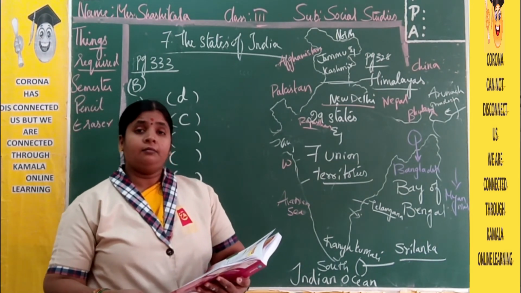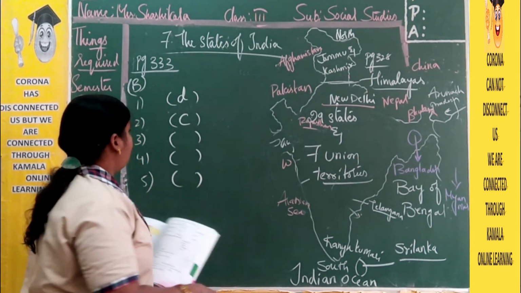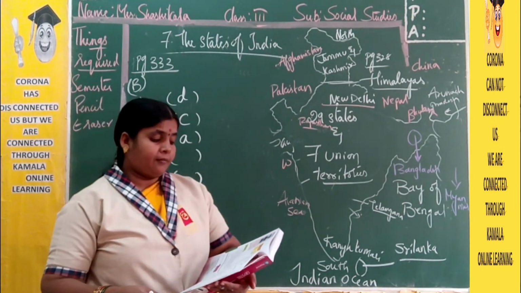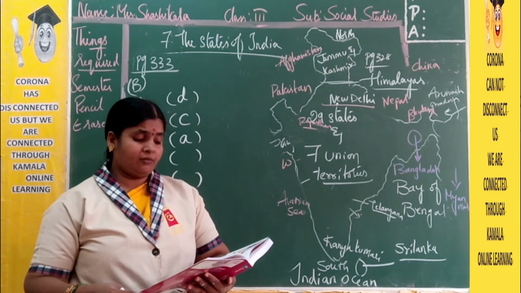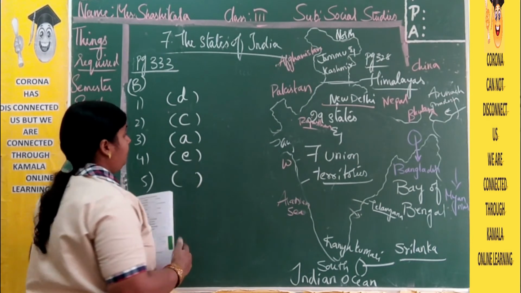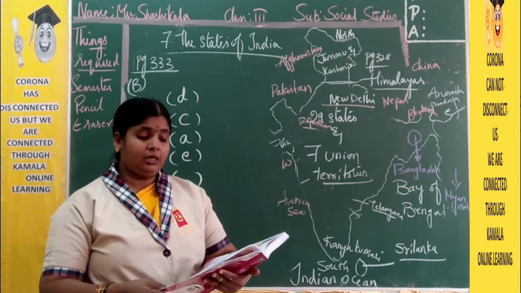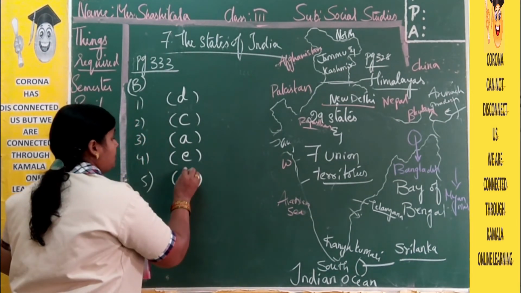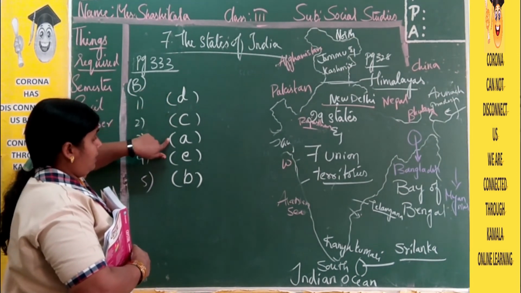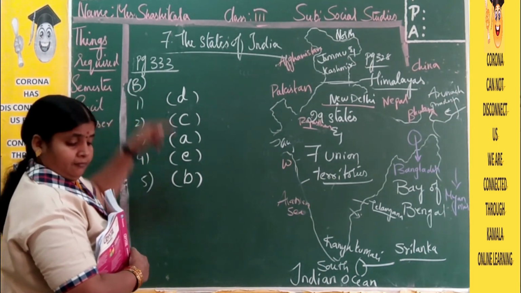Now Punjab capital? Chandigarh. Where is the Chandigarh? It is in the A. So the third answer is A. Chandigarh. Now next, Manipur. What's the capital of Manipur given here for us? That is Imphal. And the option is E. And capital of Madhya Pradesh is Bhopal. And the answer is B. So first one D, second one C, A, E, B. This is our bit number B.